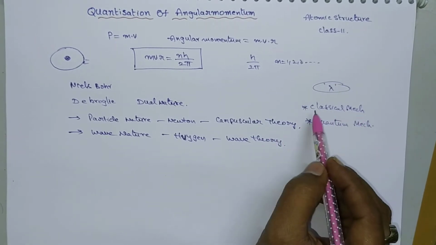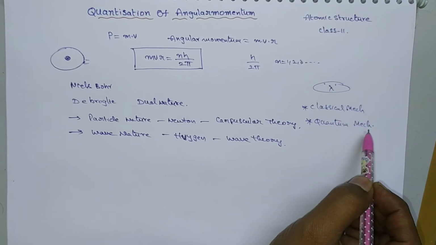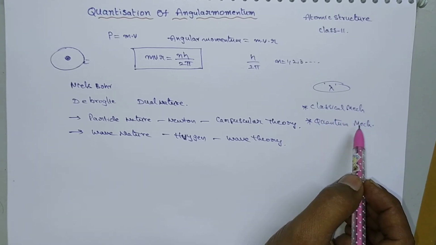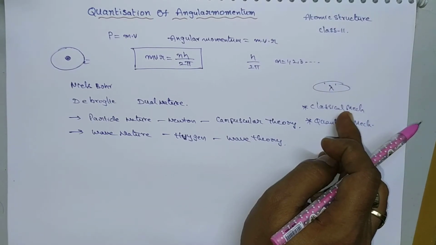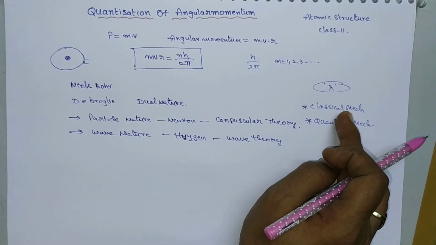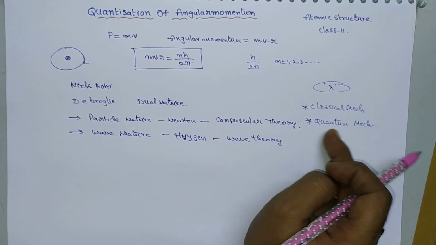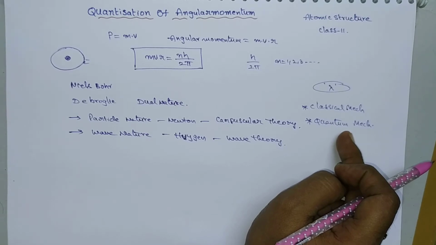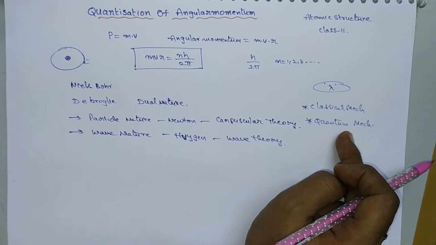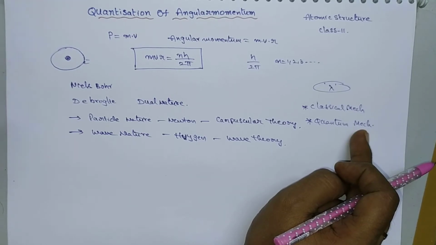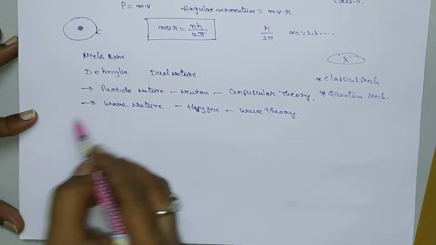In the previous video we have already discussed classical mechanics and quantum mechanics. In classical mechanics we discuss the properties of particles which are visible to our naked eye. But in quantum mechanics we discuss the properties of particles which are invisible to our naked eye, just like electrons and protons. That's why in quantum mechanics we discuss the microscopic properties of these electrons, microscopic substances. Next let us derive the expression for wavelength lambda.